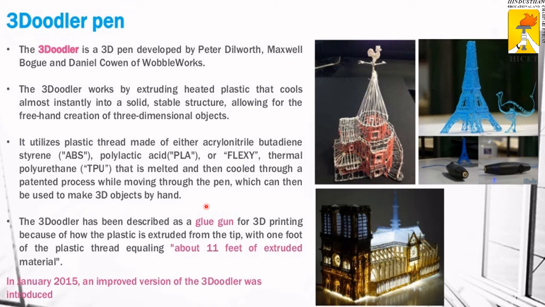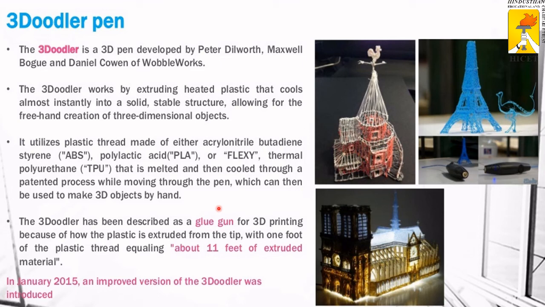It is like a normal pen, with which we make drawings on paper. The same concept we are using in the 3D pen. The plastic is going to be melted and extruded, and it instantly turns into a solid.